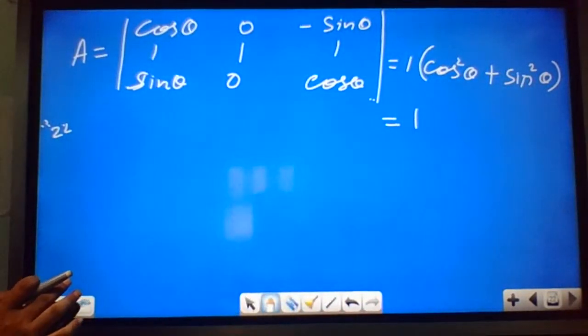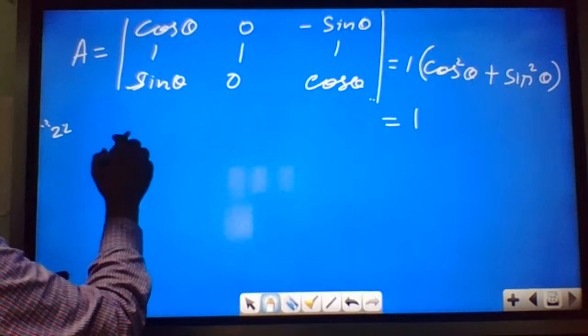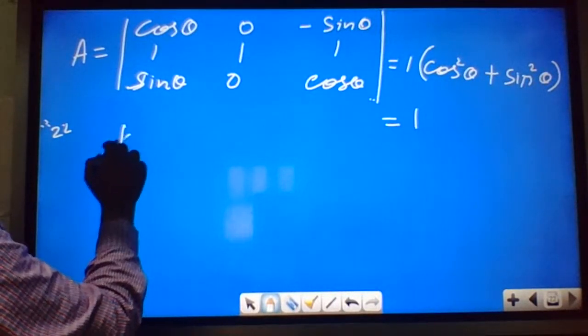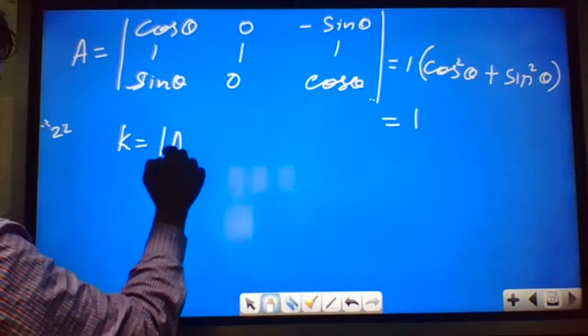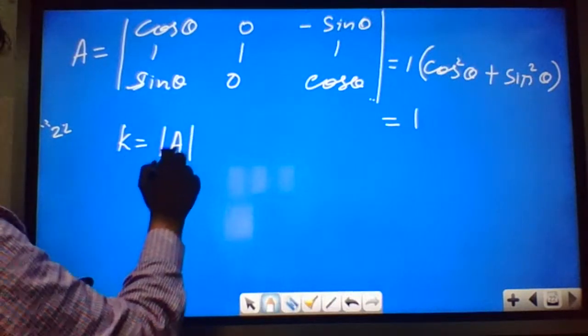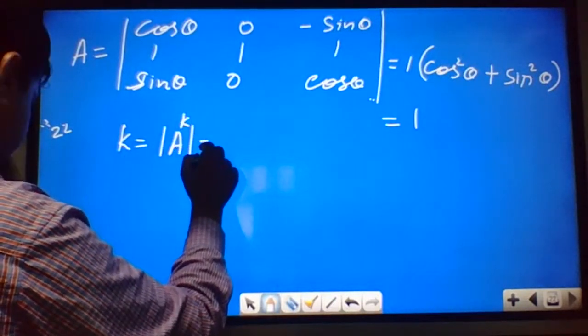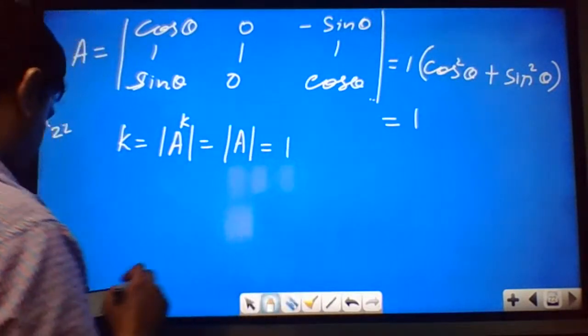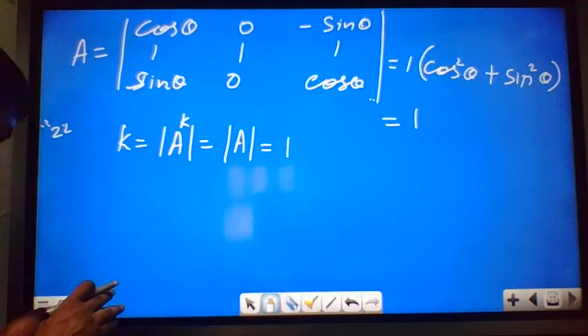If you take k equal to 1, then the determinant of A power k, that is the determinant of A, is equal to 1. You are getting option A. Only one option is correct.